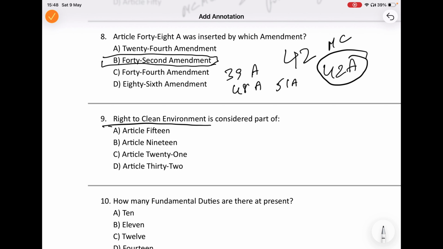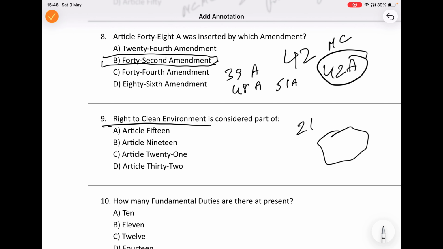But later the Supreme Court expanded the meaning of Article 21 in a very progressive way. The court said right to life does not mean only physical survival. It also means living with dignity, good health, safe surroundings.